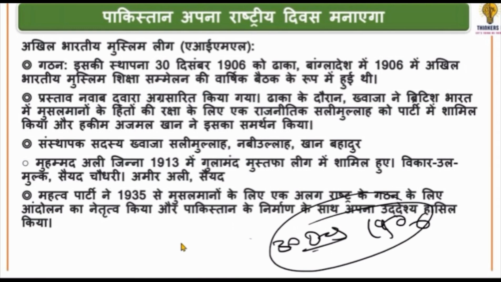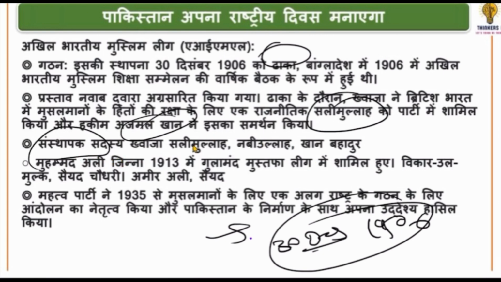Where was it founded? It was founded in Dhaka, Bengal. What was the first meeting of its convention? Who demanded it? Who proposed it? It was put forward by the Nawab of Dhaka. The proposal was also supported by Ajmal Hakim Khan, and they, along with Salimullah Khan, demanded it. The proposal put forward by them later became its founder.